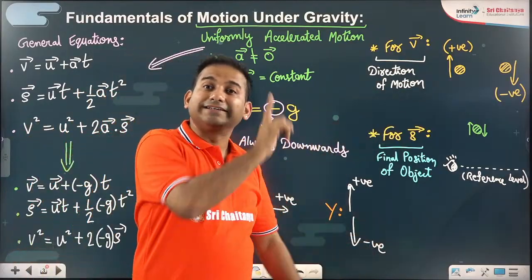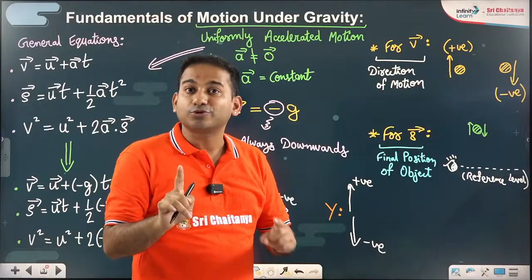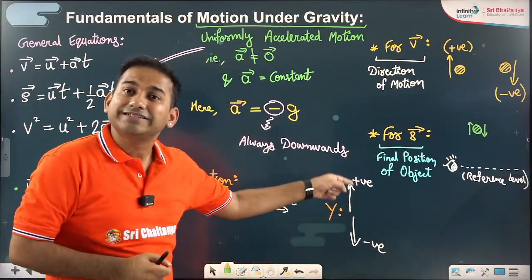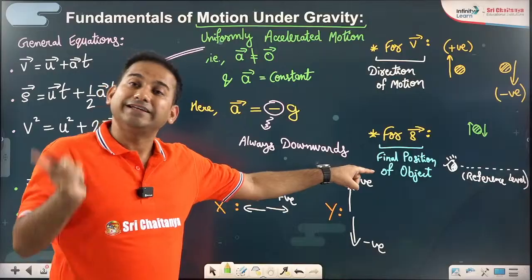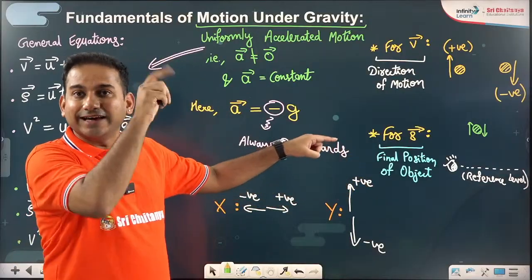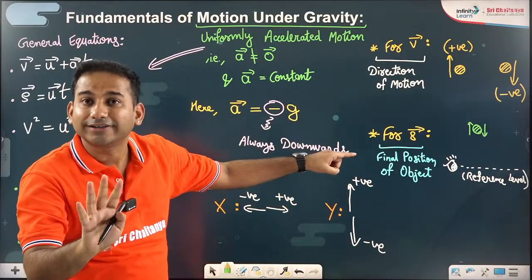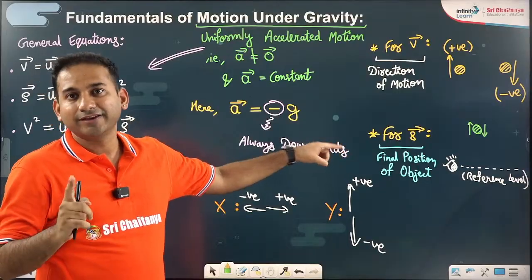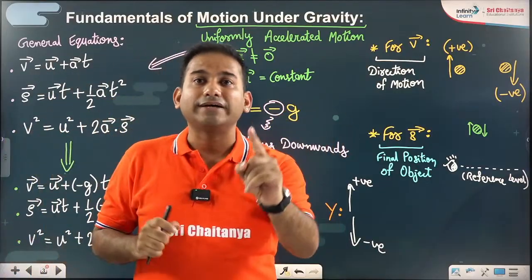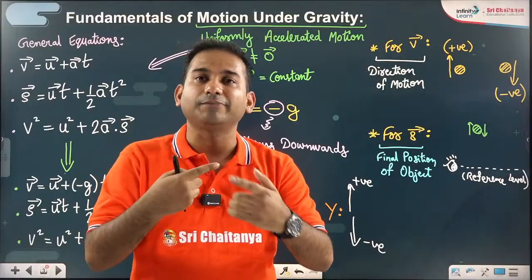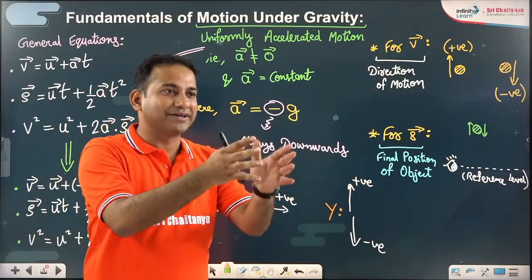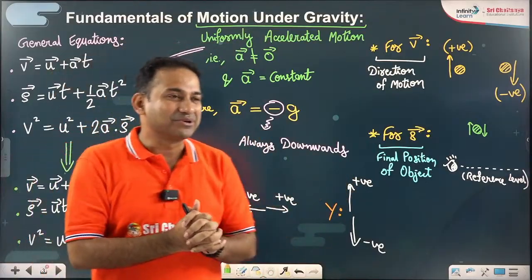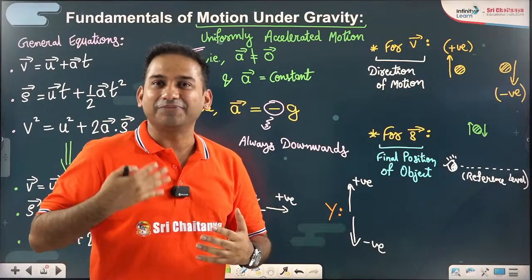For velocity, direction of motion matters, position doesn't matter. For displacement, final position matters, direction of motion up or down doesn't matter. Okay, have a clear-cut idea. Once and for all, we will repeat it again.